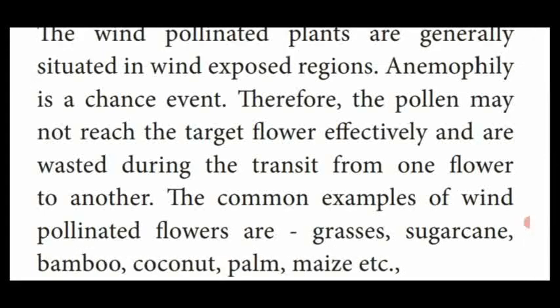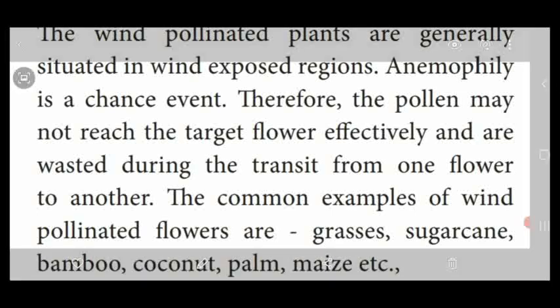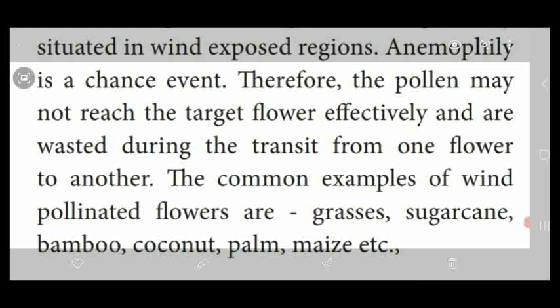This pollination is not as effective as the other pollinations, but even so, pollen grains are carried away by the wind, and whenever the wind blows strongly, the pollen grains reach the stigma. At the same time, most of the pollen grains are wasted. This type of pollination is called anemophily. Examples: grasses, sugarcane, bamboo, coconut, palm and maize.